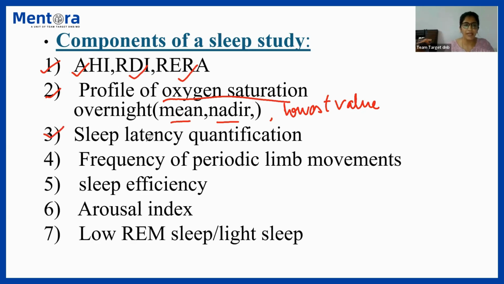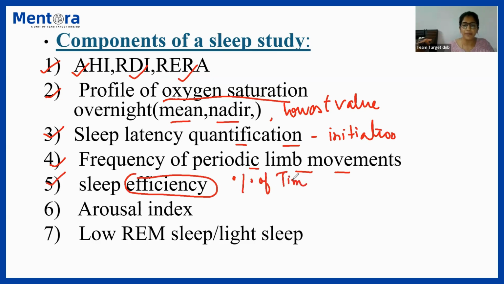Third point is about sleep latency. Sleep latency is how long it took for the person to fall asleep after hitting the bed. So that is how long the initiation of sleep has taken. That is known as sleep latency, and that is quantified, right? Number 4 is frequency of periodic limb movements. How often was the patient moving his or her limbs? Then what is sleep efficiency? It stands for the percentage of time the patient was actually asleep out of the time he spent in bed.